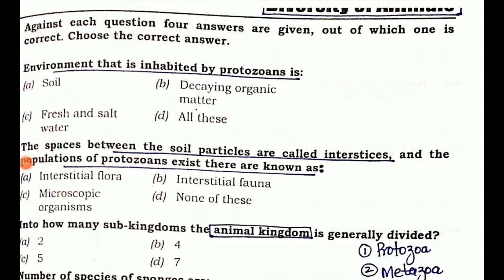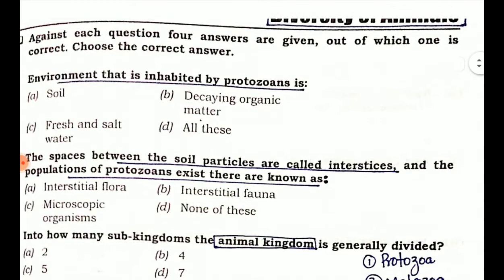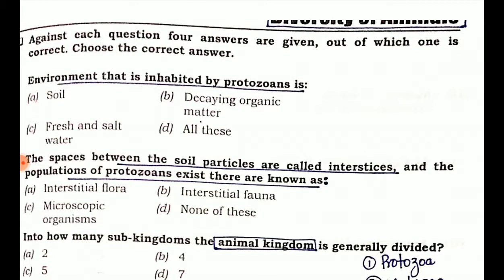Today we are going to discuss the MCQs about diversity of animals. So the first one is: the environment that is inhabited by protozoans is option A soil, option B decaying organic matter, option C fresh and salt water, option D all of these. So mark your answers.